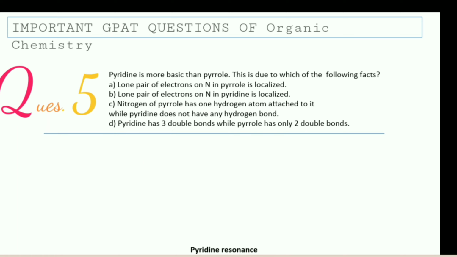Okay, the next is question number 5: pyridine is more basic than pyrrole. This is due to which of the following facts? You have to find the correct reason.